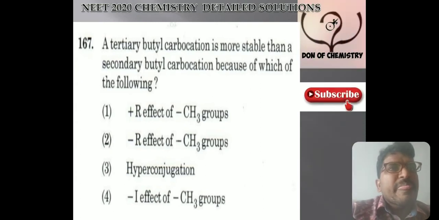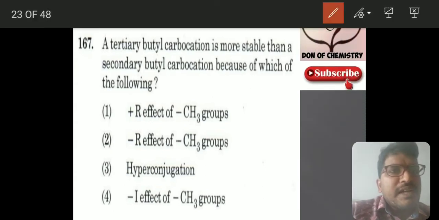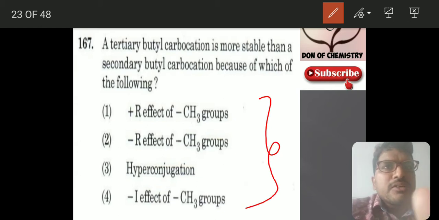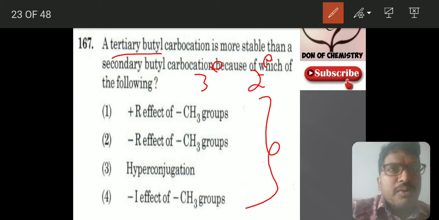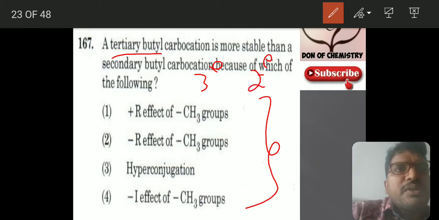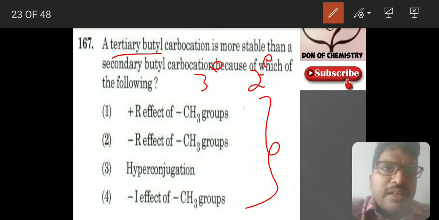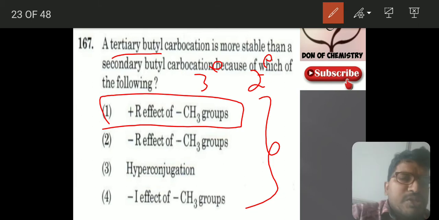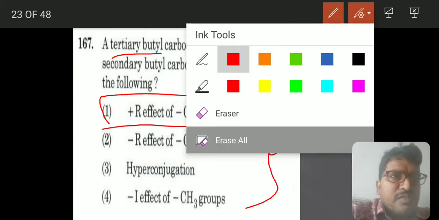See this one, even if you know the answer, you definitely get misled. Tertiary butyl carbocation is more stable than secondary butyl carbocation. So why is tertiary butyl carbocation more stable than a secondary butyl carbocation? The plus I effect of methyl groups, they are telling. Of course it is correct, but let us see the structures of them.